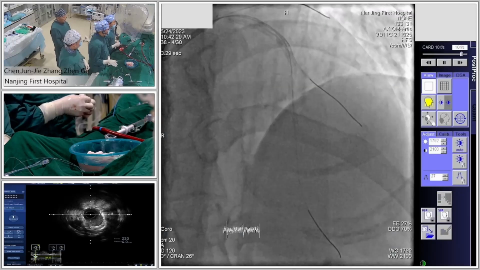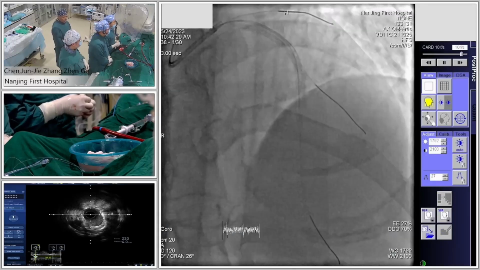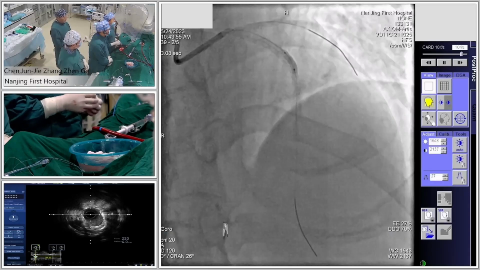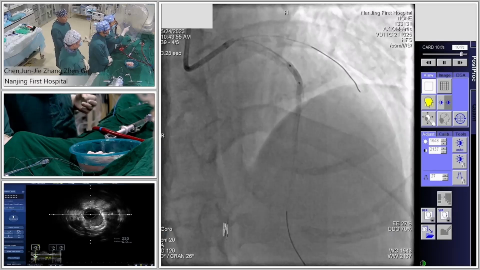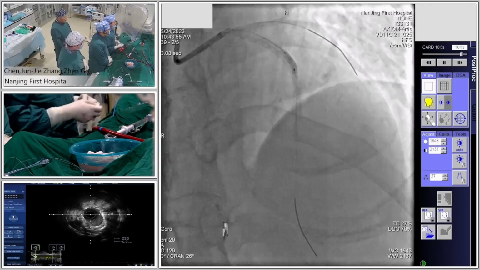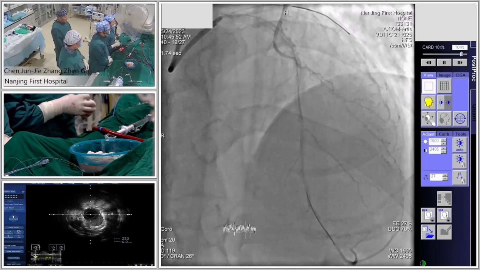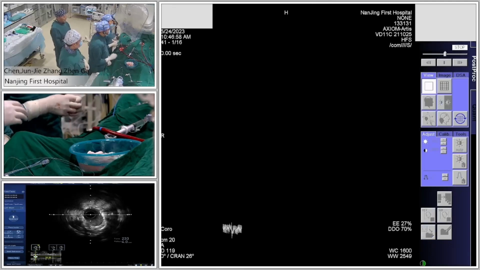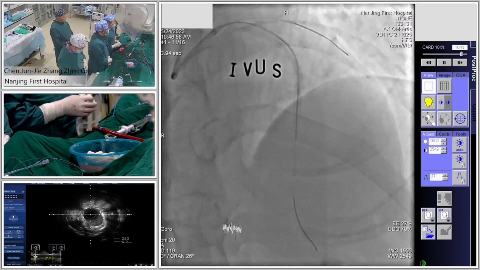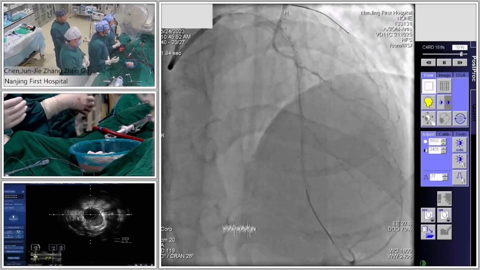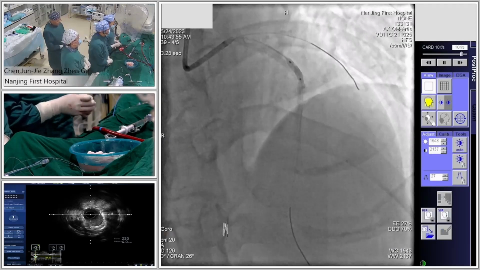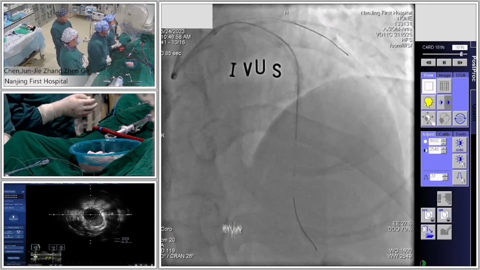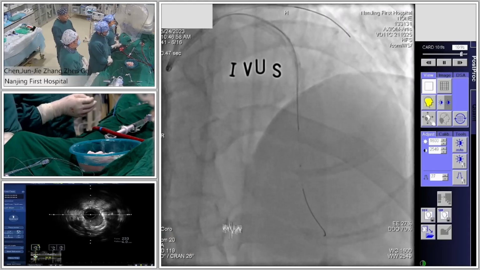Yeah, because for your first kissing balloon inflation, the jailed balloon was on this stent. Yeah. After first kissing, I think there will be a large gap between the stent struts. Yeah, and I use the 2.75 non-compliant to crush. Here we can see. So this is a key point to restore the blood flow inside the branch. Yes. So after kissing, after post dilation, what's the balloon size for post dilation? Yeah, 2.75 non-compliant balloon. 2.75. Yes. But according to the IVUS finding, the LAD vessel diameter between first and second diagonal was around 3.0.